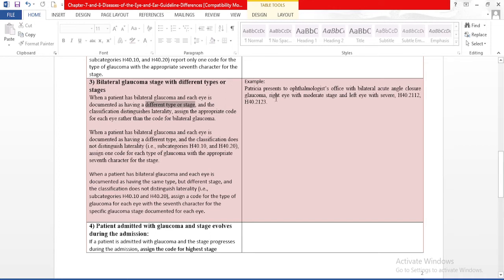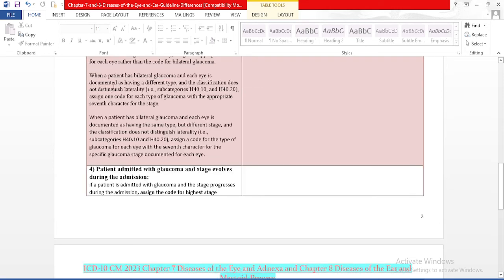So we have an example here. Patricia presents to the ophthalmologist office with bilateral acute angle closure glaucoma, right eye with moderate stage and left eye with severe stage. So here the stages are different. So we need to code two codes, H40.2112 as well as H40.2123. So we need to code the moderate stage as well as the severe stage.